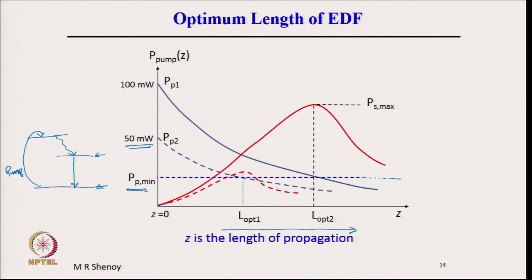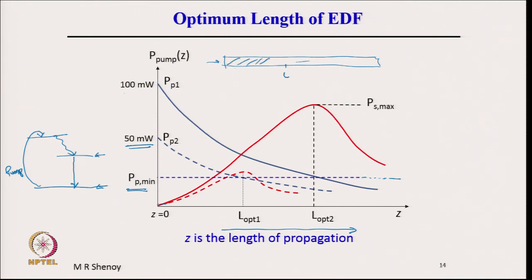When the pump power drops down along the length of the fiber, this is the length of the fiber, and light is input. So, the pump is continuously dropping. Let us say when it reaches some point L, the pump power drops below the minimum amount required to create population inversion, and then no more population inversion is possible, which means there is no amplification, and the signal will start decreasing and getting absorbed in the fiber.